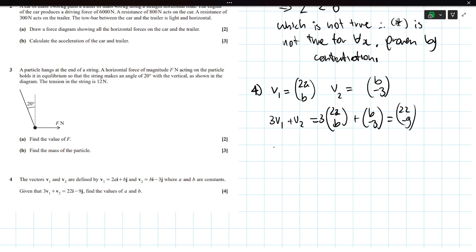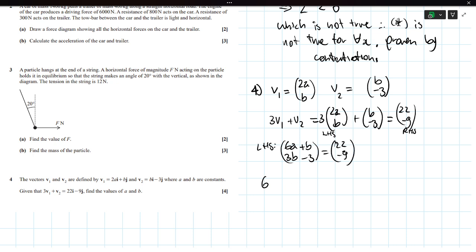So if we quickly do the left hand side first, this is going to become (6a, 3b) plus (b, minus 3) is equal to (22, minus 9). Is it 22 minus? Yes.